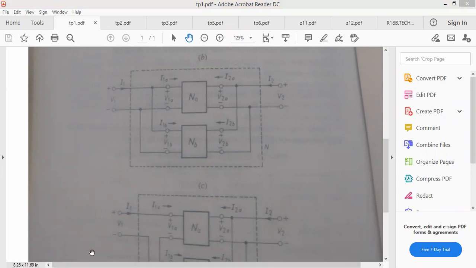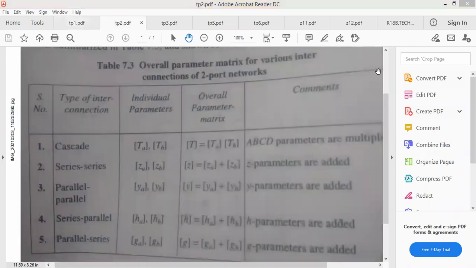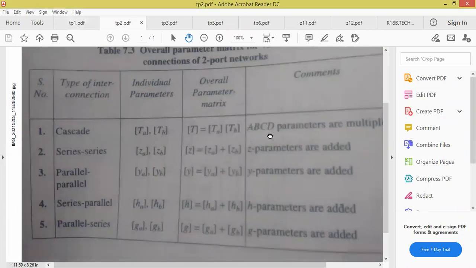So when I have to use the cascade connection, a new screen is available on the screen, new image, right? All of you? Yes, sir. Right. So this is what you are supposed to remember. If you open the textbooks, certain problems and certain topics are beyond the JNTU syllabus. You have to keep the JNTU syllabus in front of you and see that all the topics are done as per the JNTU or not.